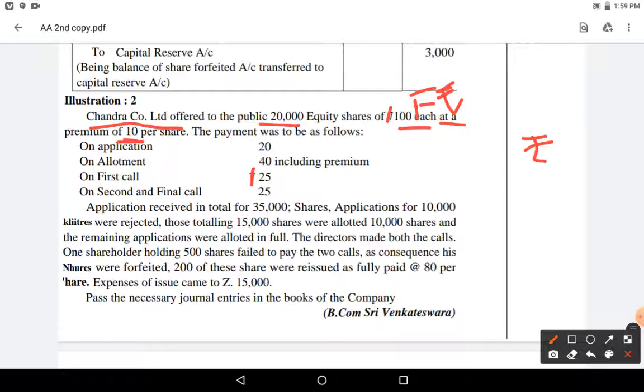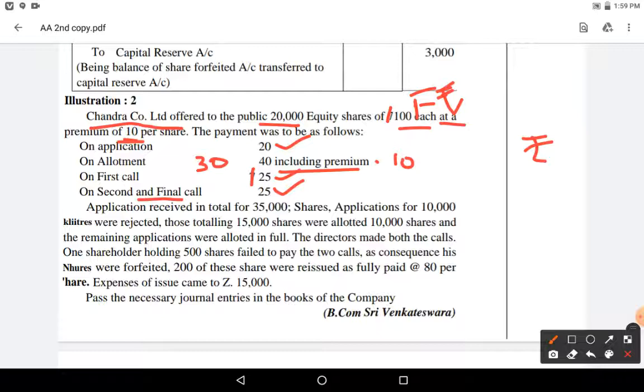Premium is 10 rupees. Payment was to be 40 on application, 2 rupees on allotment, which includes premium. What is the premium? 10 rupees. So allotment is how much? 40 minus 10, 30 rupees allotment. Okay, first call 25 and second and final call 25.